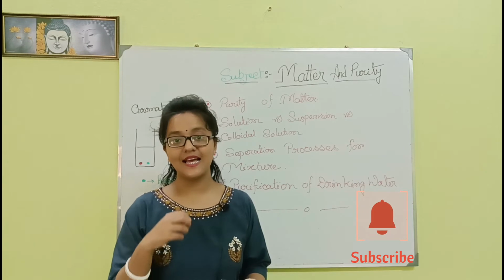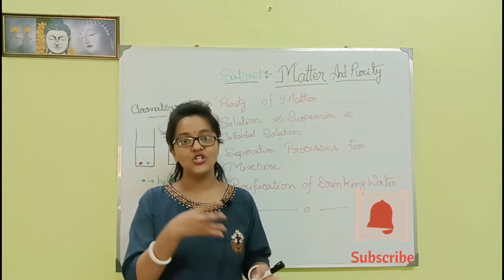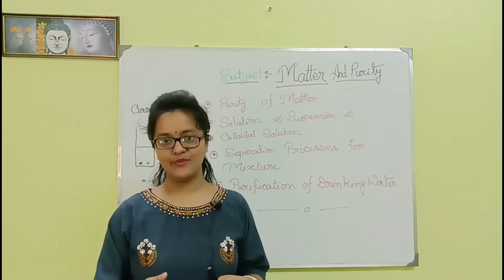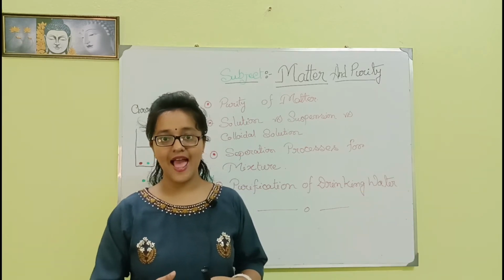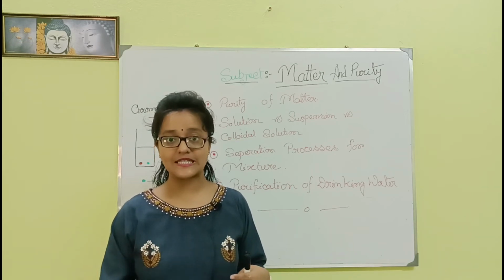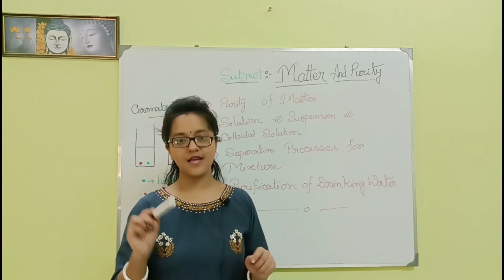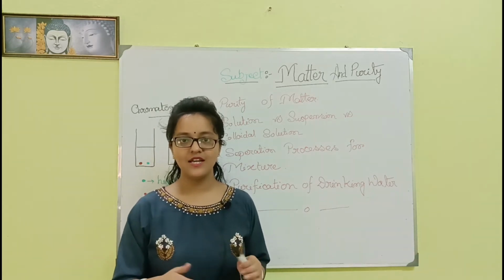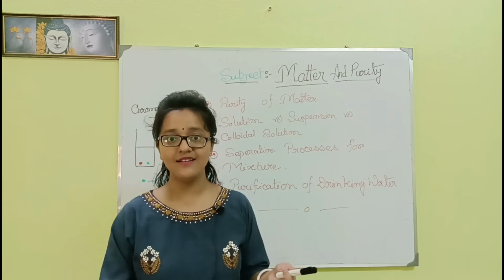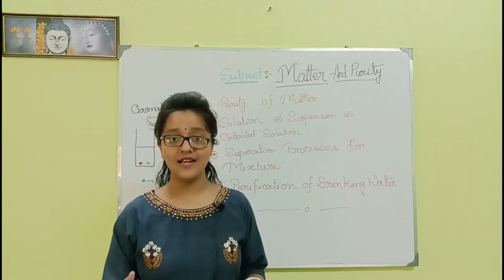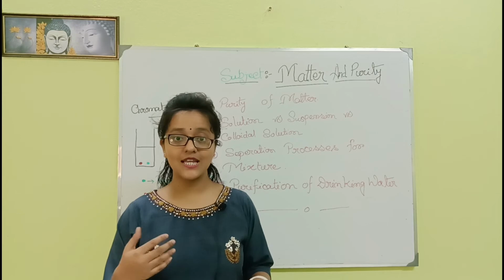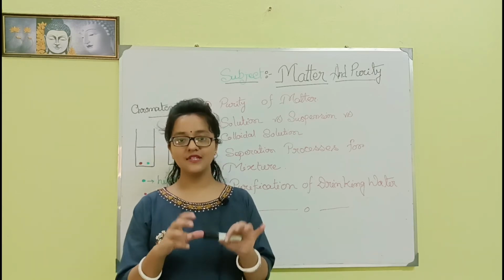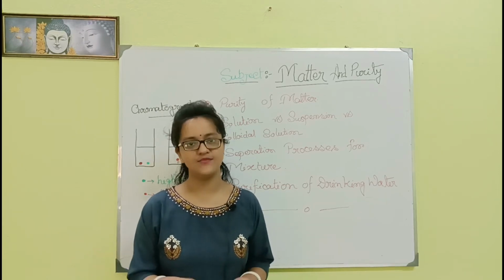Okay, and elements can be metal, non-metal, or metalloid. Actually, an element which is malleable, ductile, and can conduct electricity is called a metal. What is the meaning of malleable? Actually, metal can be hammered into a thin plate. And what is ductile? When the metal is converted into a wire, this is called ductile. Okay. Now, gold, silver, etc. are metals. We know that.